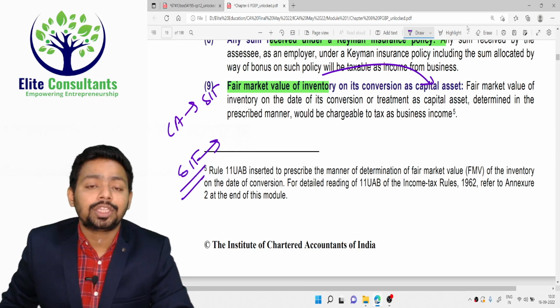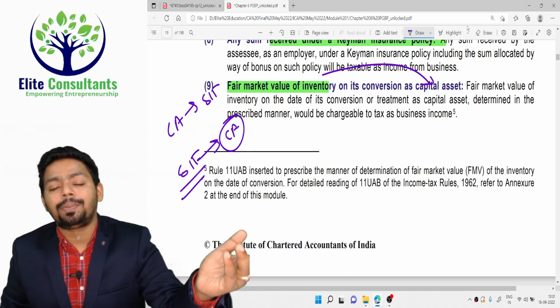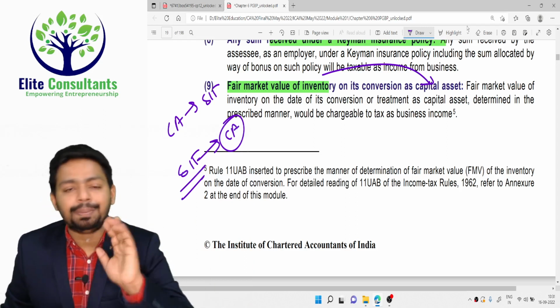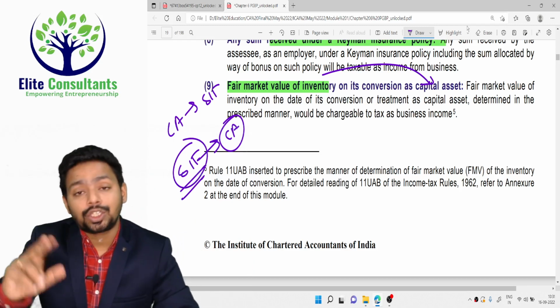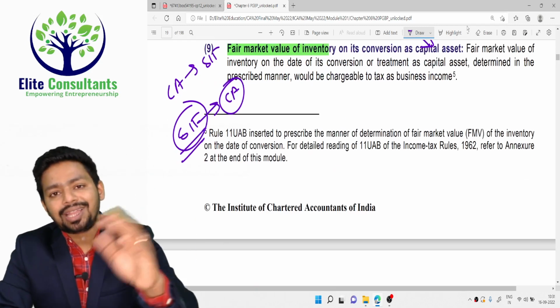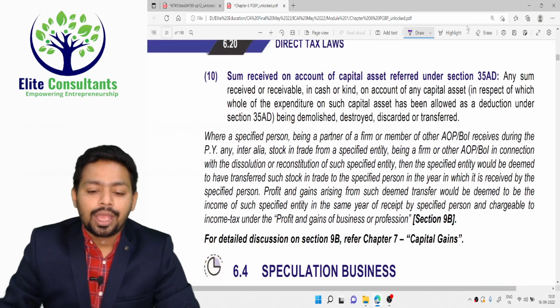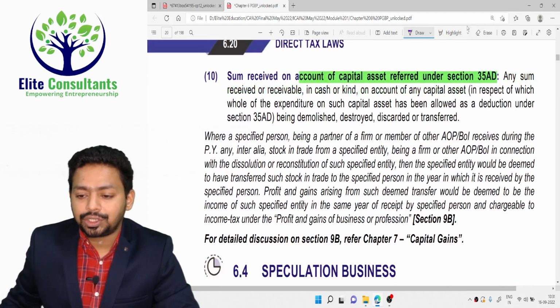Sometimes the assessee converts stock in trade into a capital asset to save taxes, because in the capital gain chapter you have certain exemptions. Those exemptions are not available under the PGBP chapter. So to claim those exemptions, the assessee sometimes converts stock in trade into a capital asset. Even that is taxable in the year of conversion itself. It is taxable. Okay. And the last one is any amount received on transfer of an asset under section 35AD.